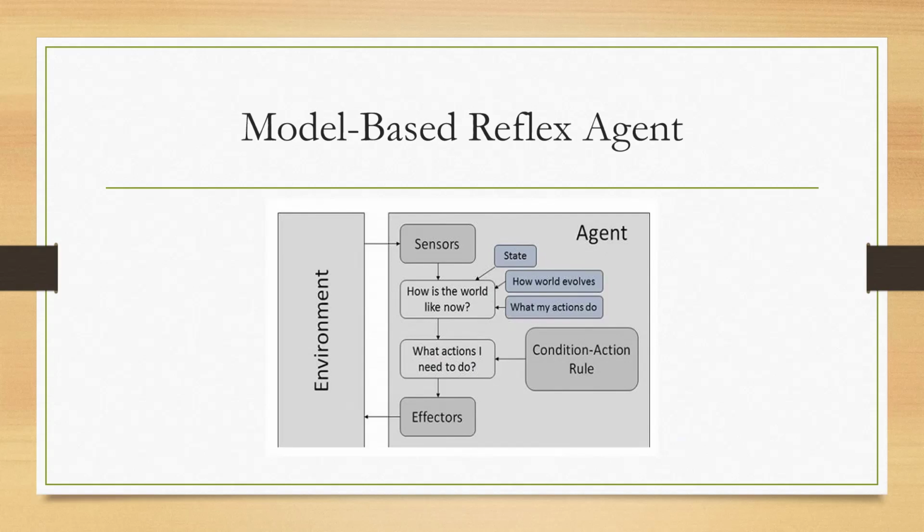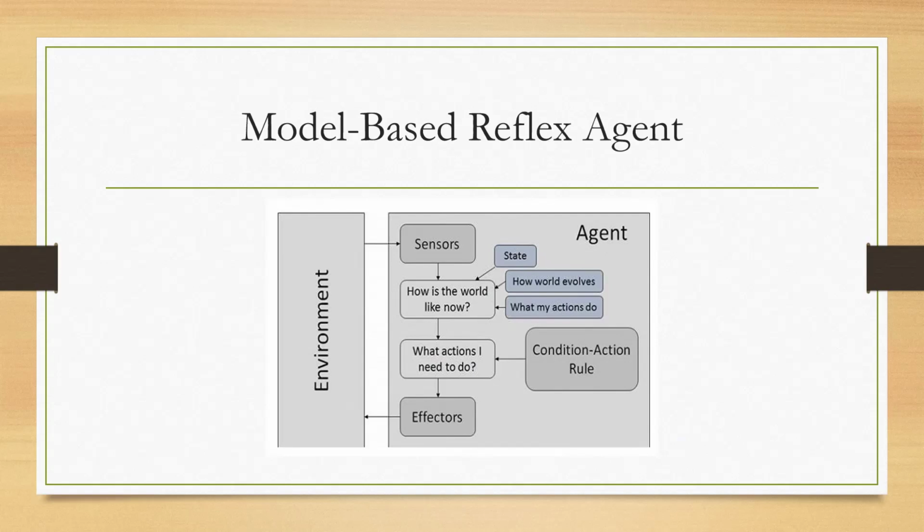So here we have one model. That model maintains how the environment changes based on the response. Then, how does it work? It combines the current perception with the internal model. So we have created one model, and the current perception will be combined with the internal model. Based on the current environment and that model, it will do some proper action, and it can handle partially observable environments.